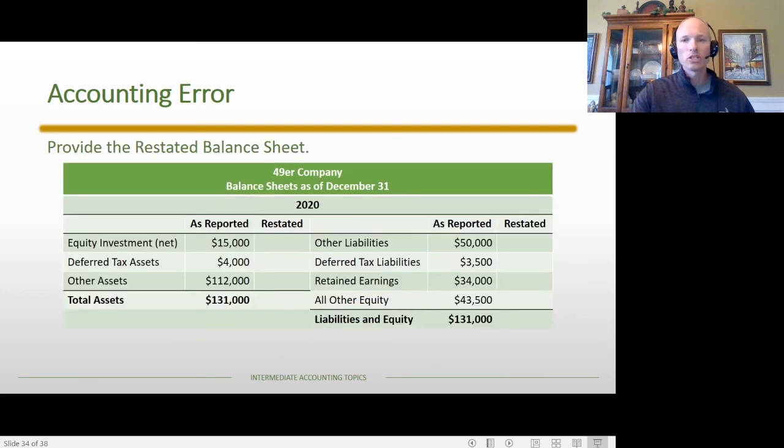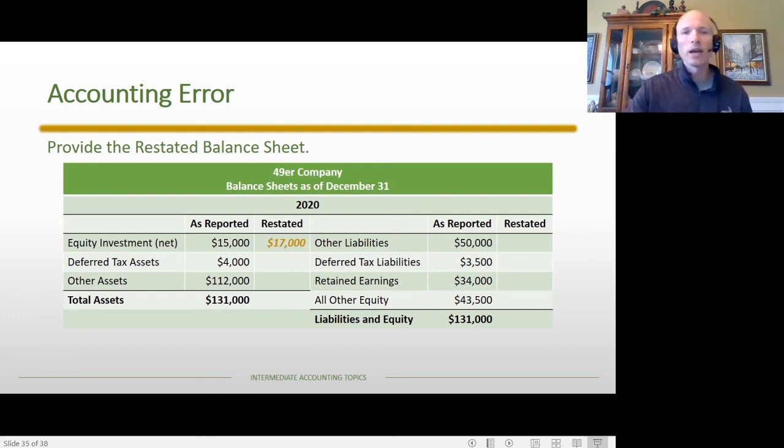All right, now turning our attention to the balance sheet. Again, this is everything that would have been as reported at the end of 2020, knowing that now some things have changed. First of all, the equity investment, instead of being reported at $1,500, it's going to be reported at $1,700. Now notice what I did here is I combined the equity investment account with the fair value adjustment account. The reason why I combine it is because most often that's how it's presented.